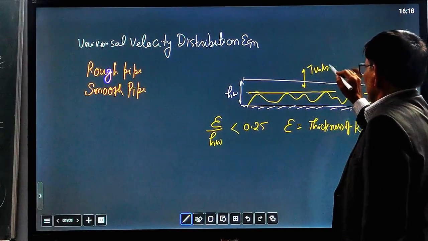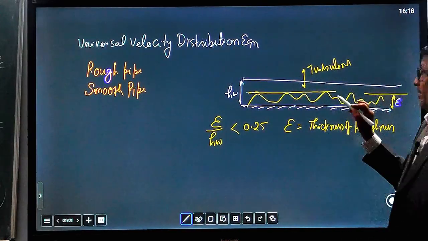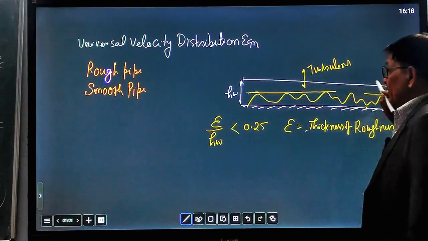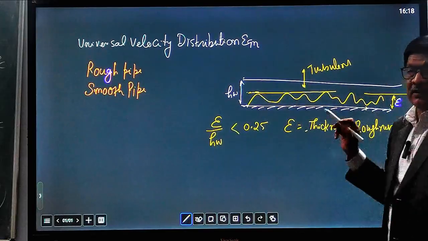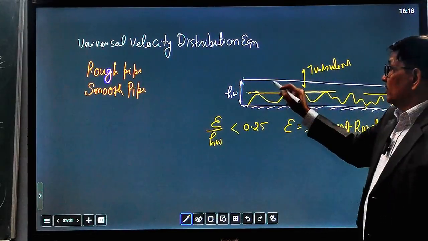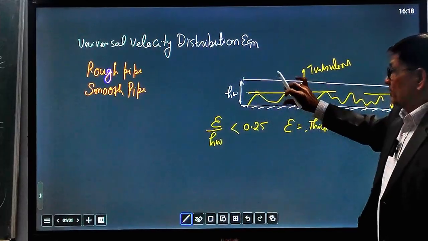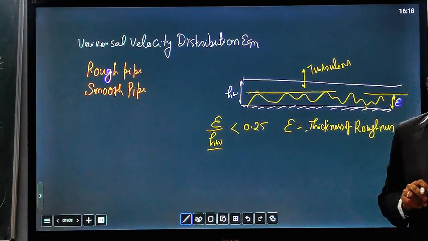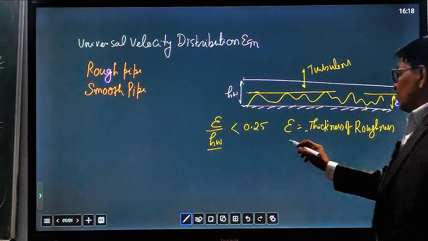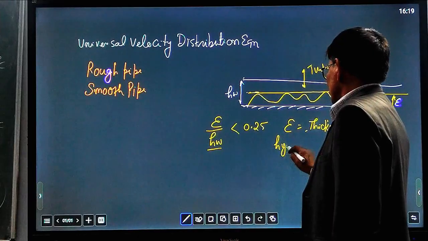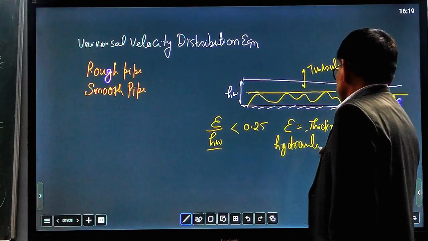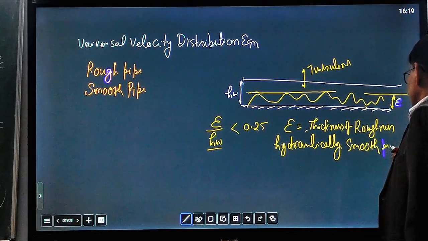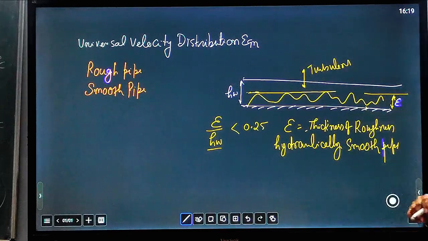The peaks are not affecting this flow, because up to this point the flow is laminar, and roughness has no impact on the laminar flow up to the height of HW. So if this ratio is less than 0.25, it is a hydraulically smooth pipe.